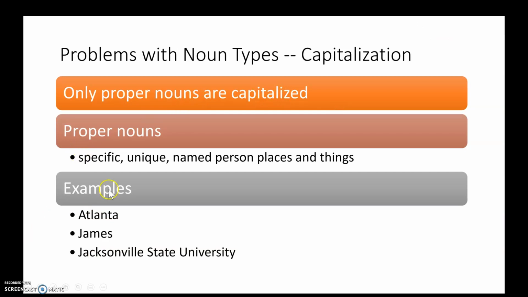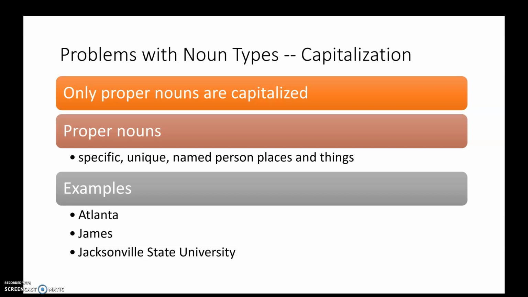So we're going to stop here before we start talking. Actually, no, we'll continue on. Capitalization is tricky for a lot of people. There are only a couple of times where anything is capitalized in a sentence. One is the first letter of the first word. The second is the pronoun I. And the third and most common are proper nouns. Proper nouns are the only type of noun that are capitalized. Other than the pronoun I, they are the only type of word that is capitalized.